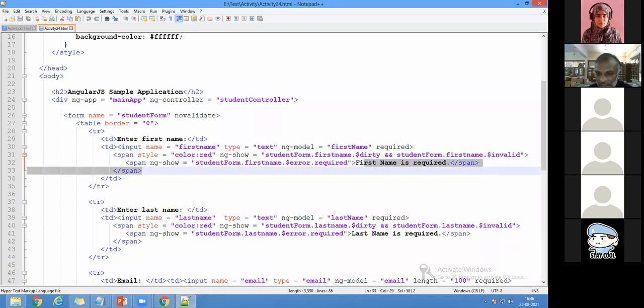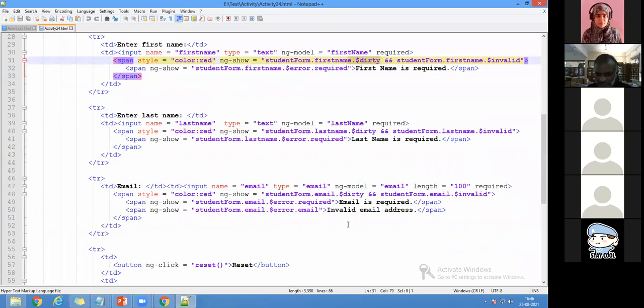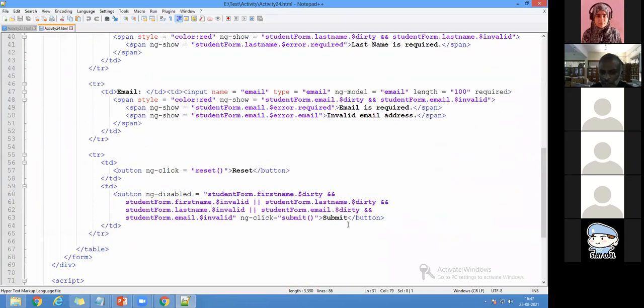So the first name is required. Similarly, dirty, which is a predefined keyword. If there is a null value in the text box, it automatically detects it. Right? If the same thing has to be written in JavaScript, it takes more time because we have to check whether the text box is empty. If the text box is empty, please throw the function, or you have to make an alert message here. But here I'm using only one keyword. It is called $dirty, which has been implemented in AngularJS, right? So this is what is being used here. The same way for all the things. So this is about form concepts.